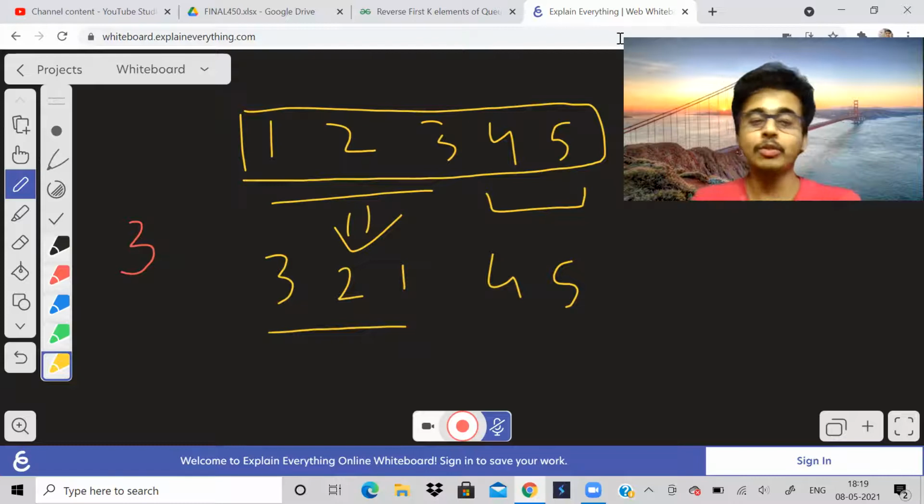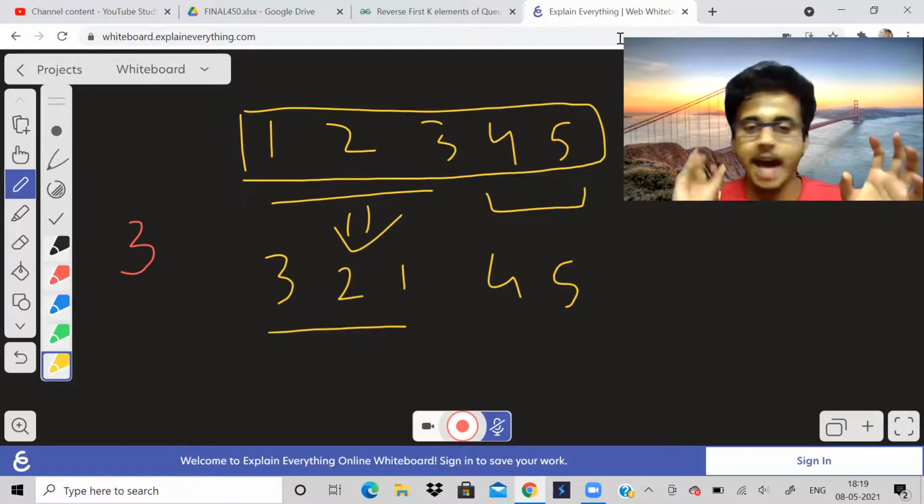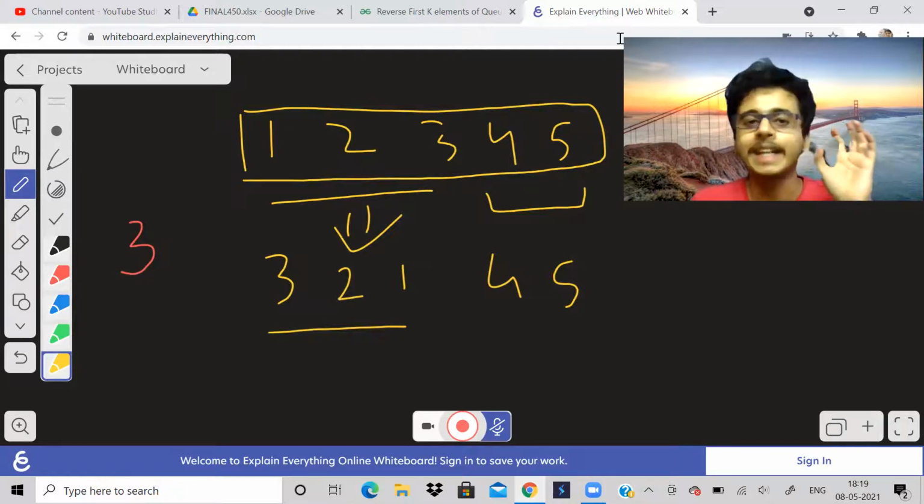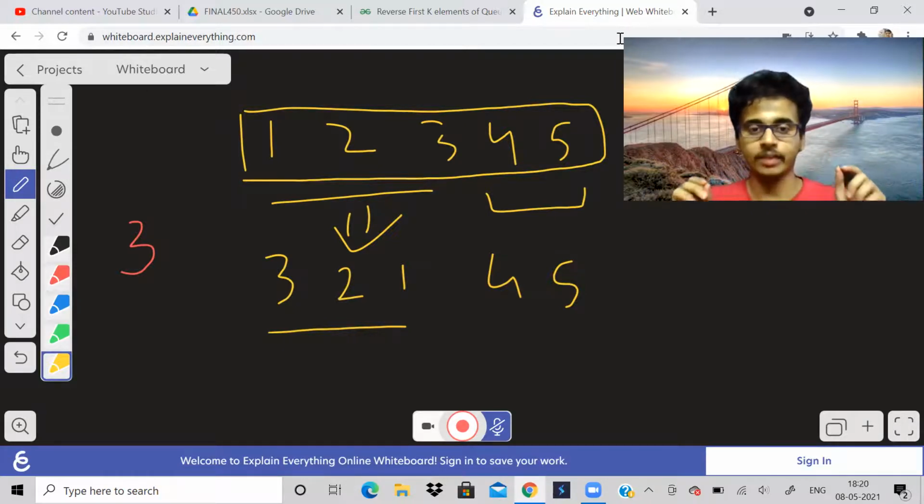Here we actually have to make use of queues and stacks. We have to do some kind of circus. First we will put the elements in the stack. I will tell the algorithm verbally, listen to me. You might be able to code it after listening. We have a queue as the input, and we will take a stack also. We will store the first k elements of the queue in the stack.